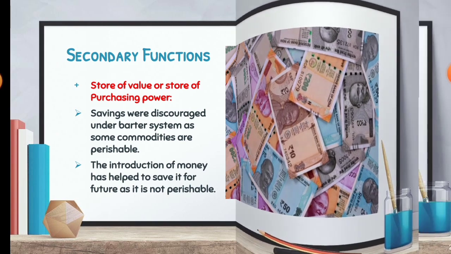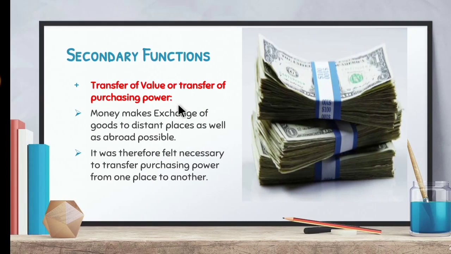The next function is transfer of value or transfer of purchasing power. Money makes exchange of goods to distant places as well as abroad possible. It was therefore felt necessary to transfer purchasing power from one place to another. So with the invention of money, we can even transfer it to foreign countries. Whereas during the barter system, commodities were exchanged, so it is very difficult to transfer to other countries. Money can be transferred to foreign countries also. Abroad means foreign countries. I hope you are clear with the secondary functions.